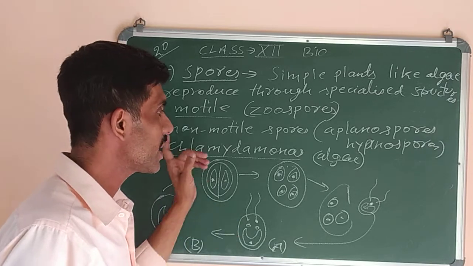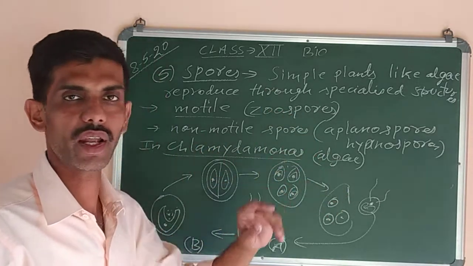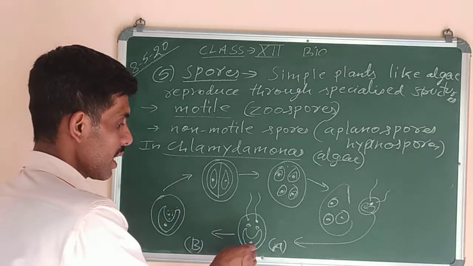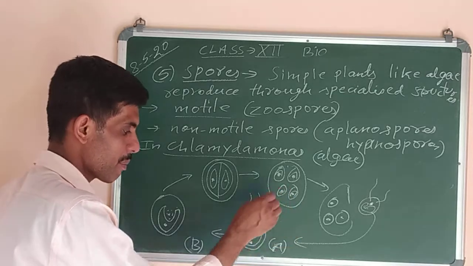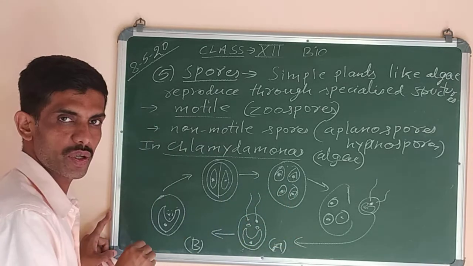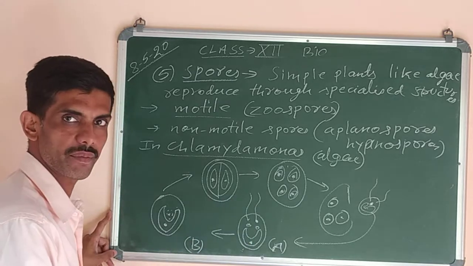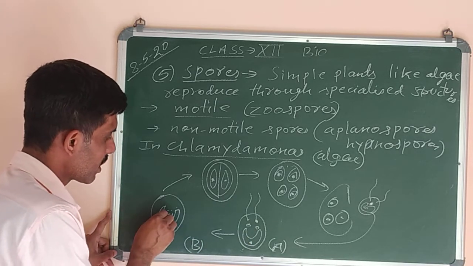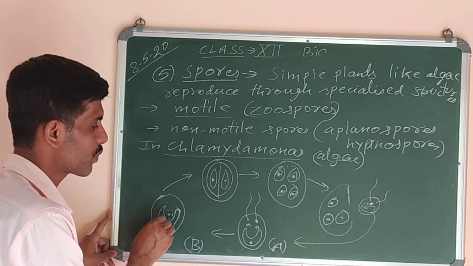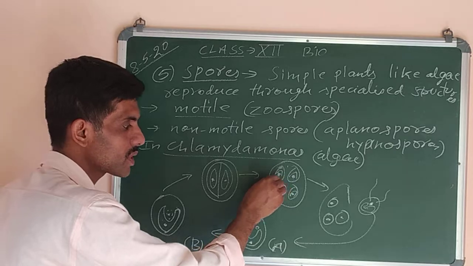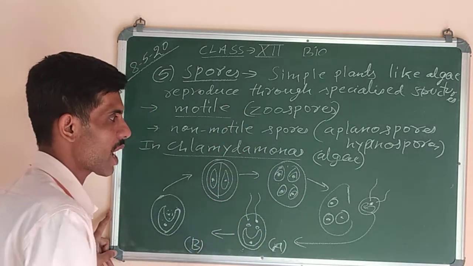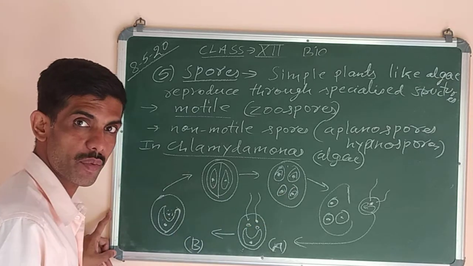So what we studied in Chlamydomonas, which is a unicellular algae, the asexual reproduction by spores occurs in the first stage, that is the parent body. At the time of spore formation, it will withdraw its flagella, and then the protoplast divides to form a 2-cell or 4-cell stage. And new daughter Chlamydomonas are produced.